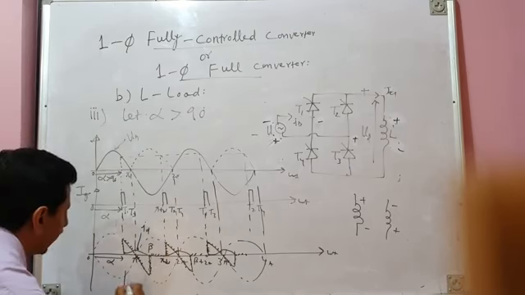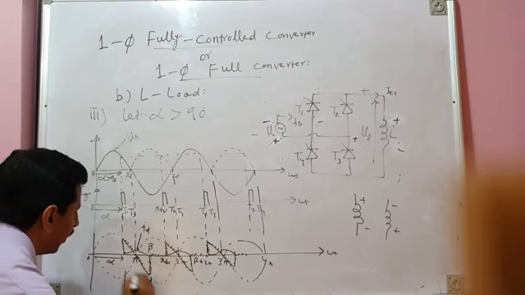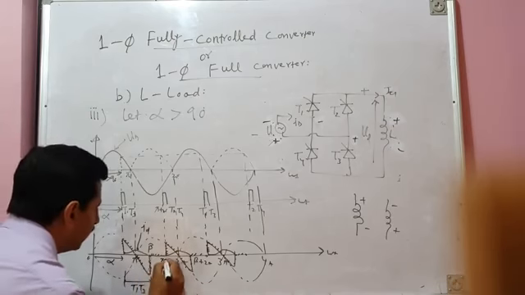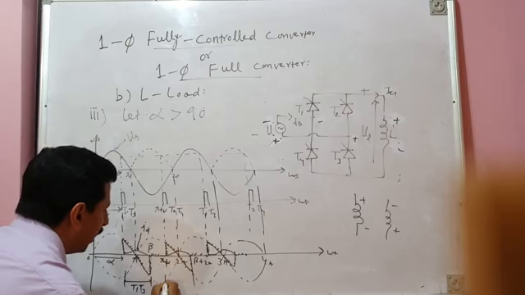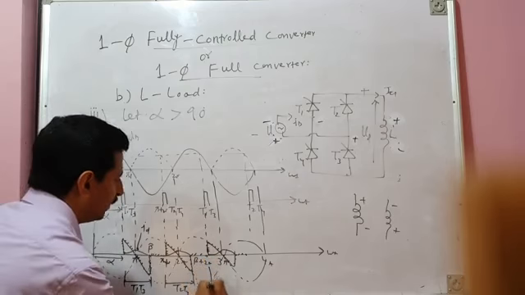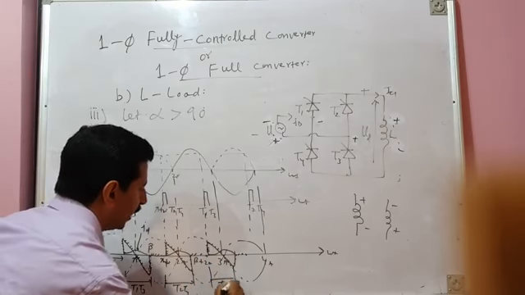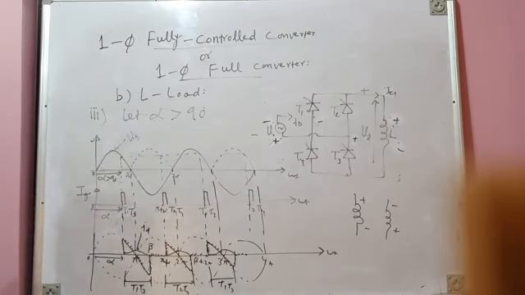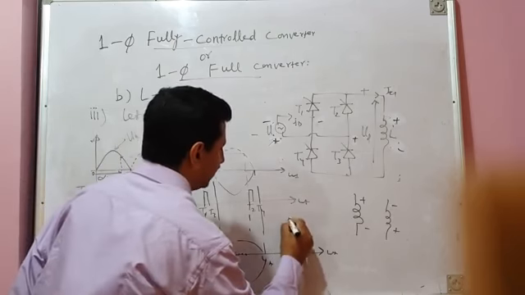So therefore, your thyristor pair T1, T3 will conduct from alpha to beta. Then from beta to pi plus alpha, no device will conduct. From pi plus alpha to 2 pi plus beta, the other pair will conduct, T2, T4. And then again T1, T3, and then again T2, T4. So for alpha greater than 90 degrees, the conduction will be automatically discontinuous.